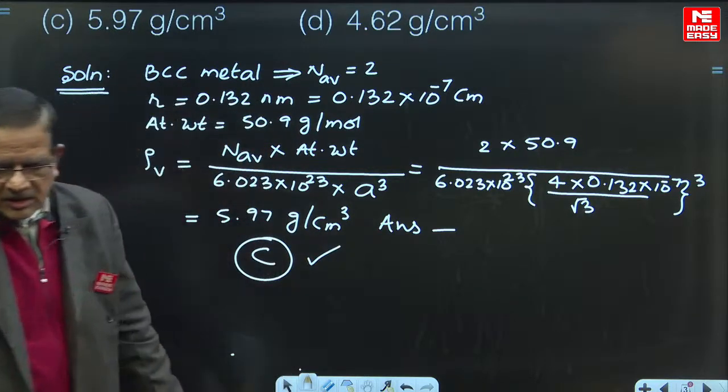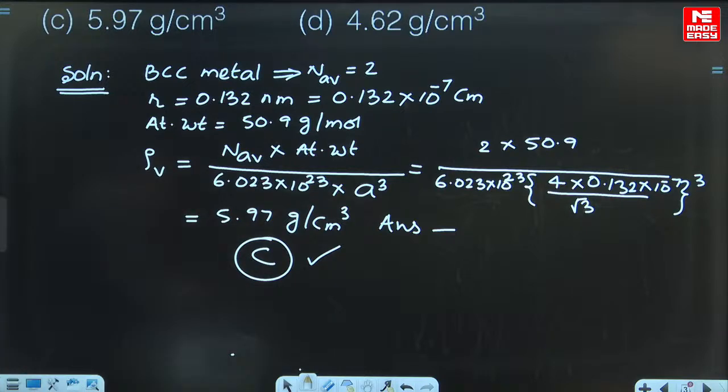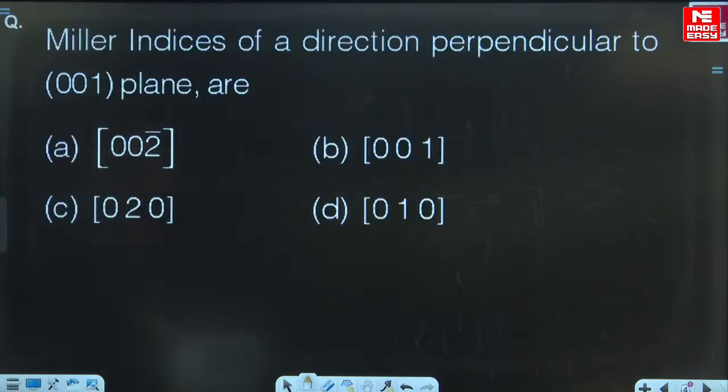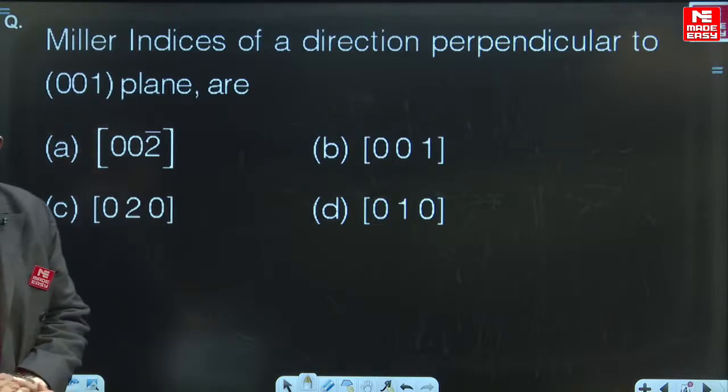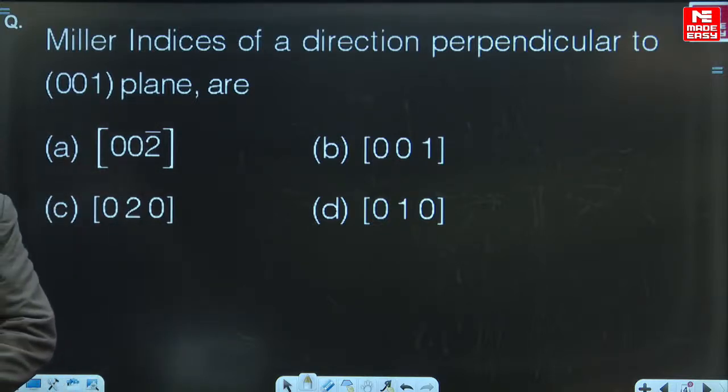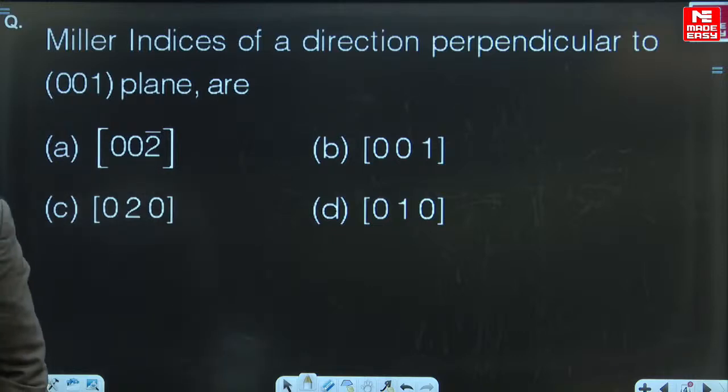Very good. Now, let's go to the next question. The next question is on the screen for you. It reads like this: Miller indices of a direction perpendicular to the plane 0, 0, 1 are. Come on, try this. I am waiting for your answer too. Yes, friends are answering.